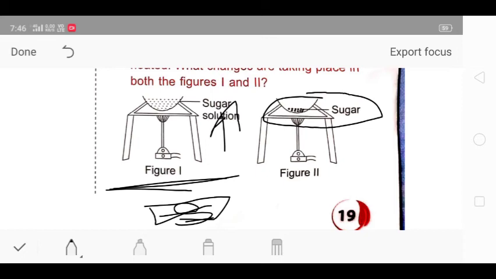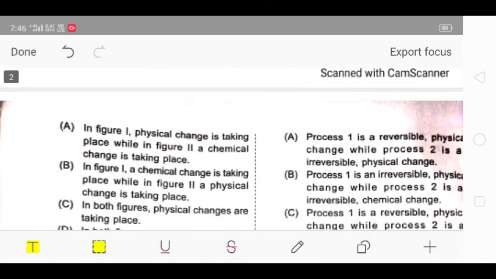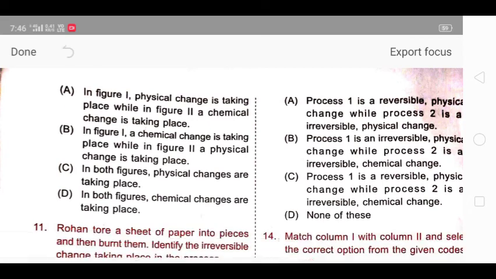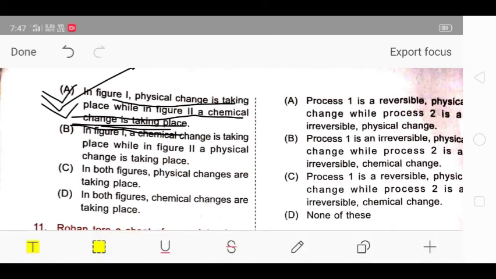So while burning sugar, a chemical reaction takes place, and therefore it is a chemical change, and it is irreversible. So the correct answer for question 10 is option A, which says that in figure 1 physical change is taking place, while in figure 2 chemical change is taking place.